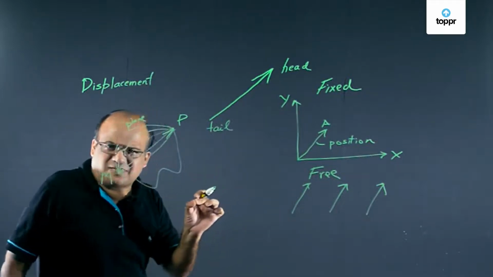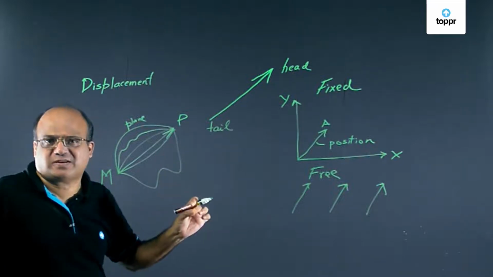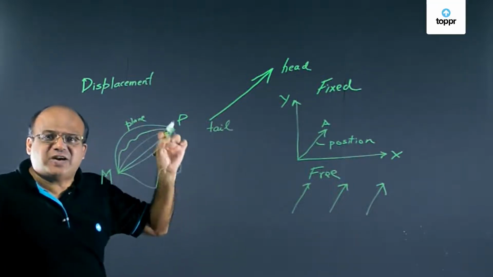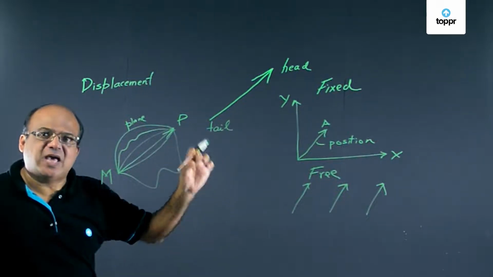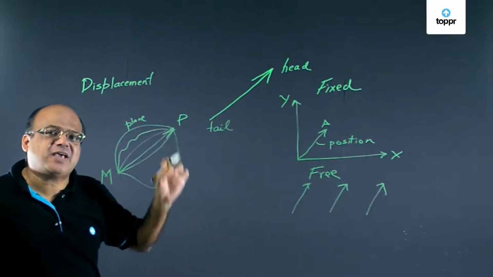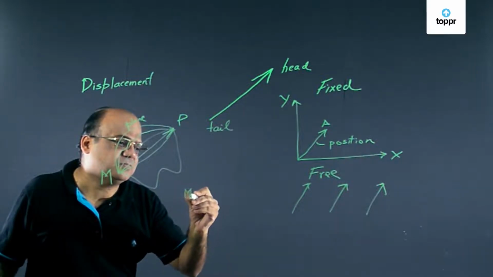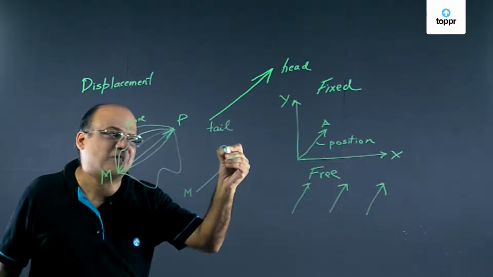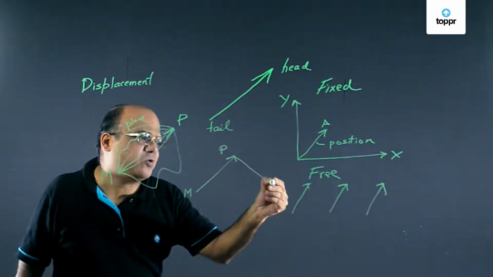Now based on this, we can understand how we can add fixed vectors. So let us learn adding fixed vectors geometrically. And the first method is the triangle method. Suppose from Mumbai, I go to Pune. Let us go to Pune again, right? No harm. And from Pune, I go to Delhi.